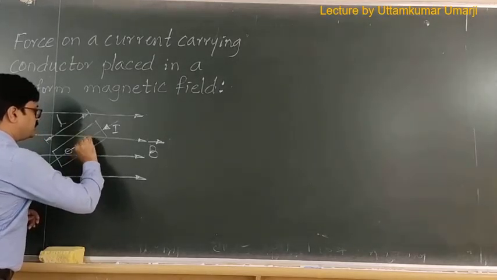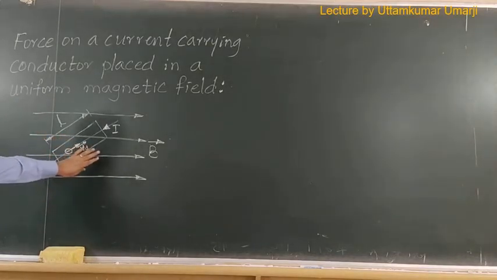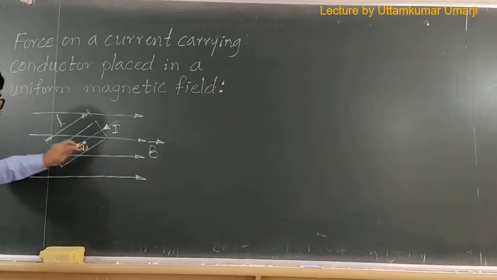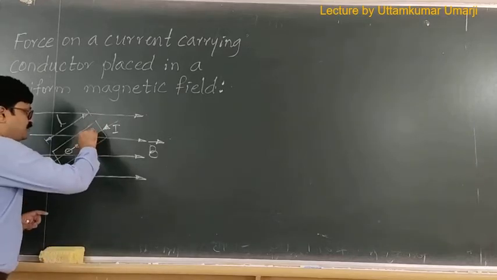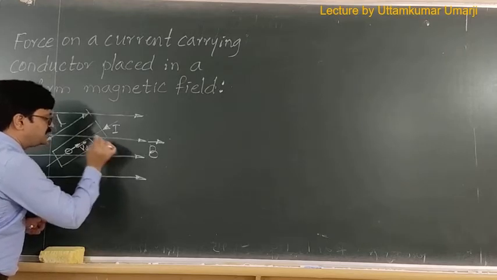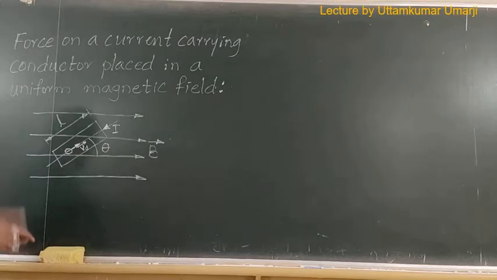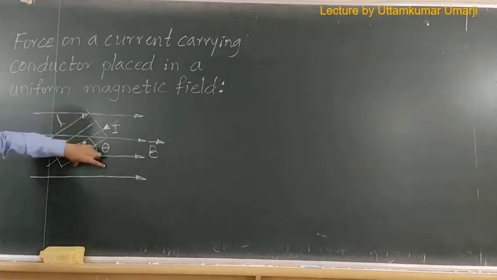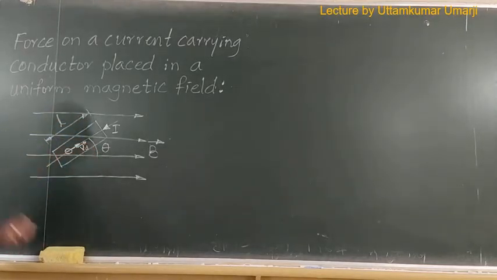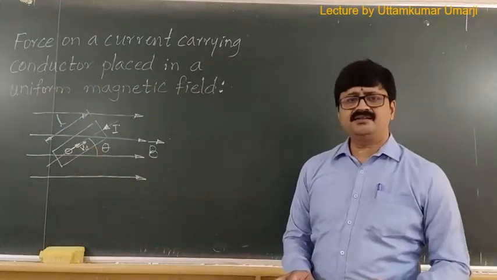So here we are showing a magnetic field, a conductor of length L and current flowing through the conductor. Then most importantly, I will show the angle made by the conductor with the magnetic field. So the angular inclination of the length of the conductor with the magnetic field is theta. These are the primary things that we should consider in the diagram.